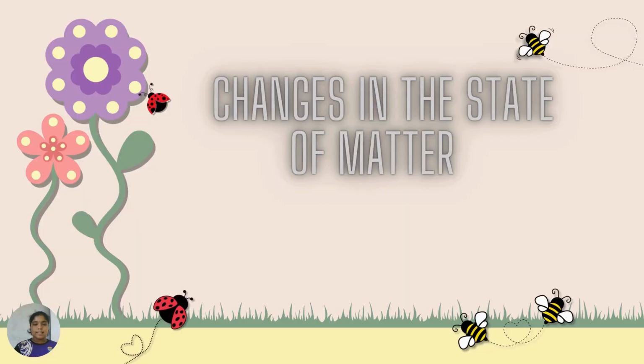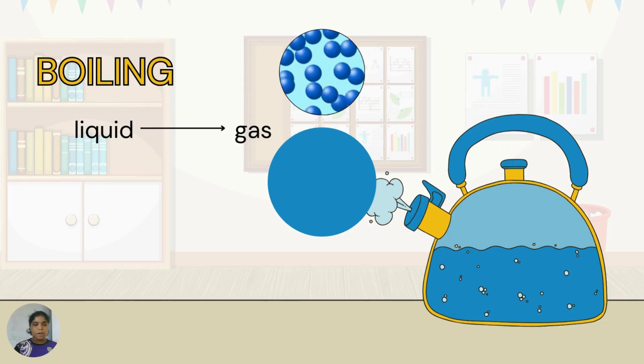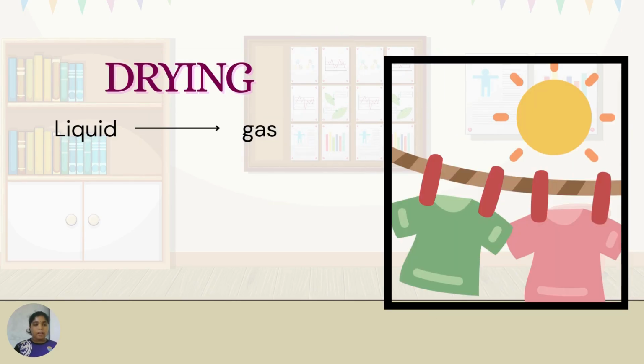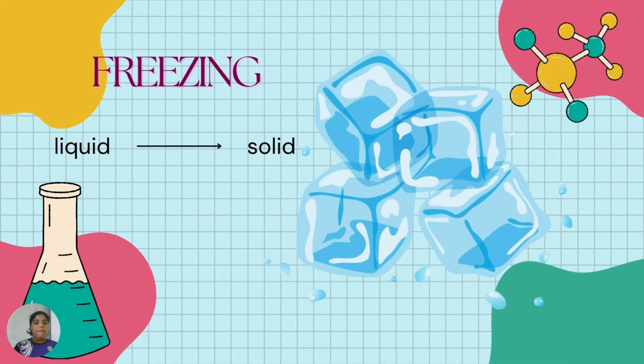Changes in the state of matter. Melting: solid to liquid. Boiling: liquid to gas. Drying: liquid to gas. Condensation: gas to liquid. Freezing: liquid to solid.